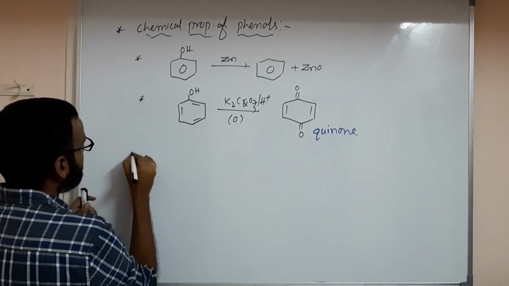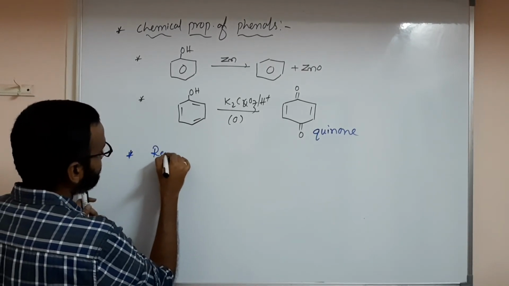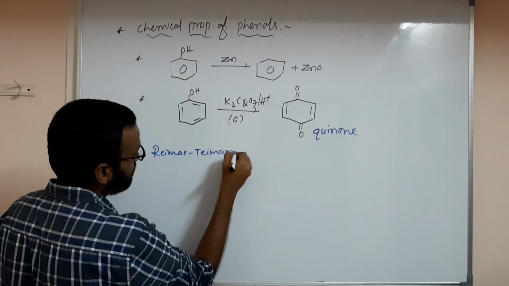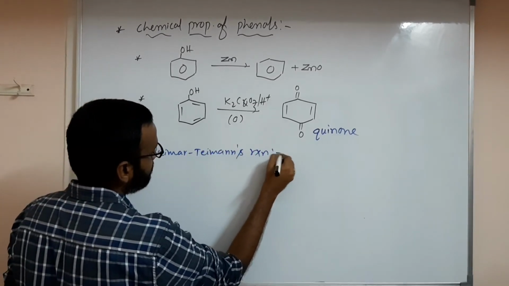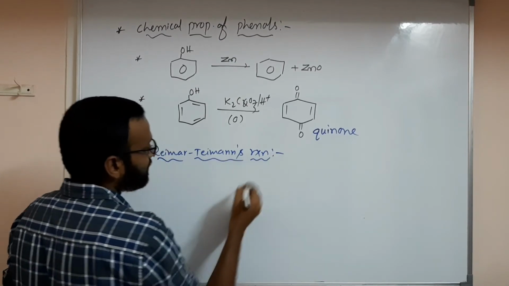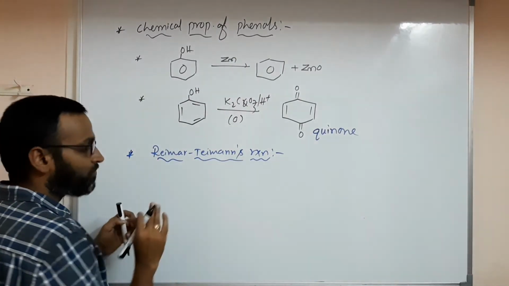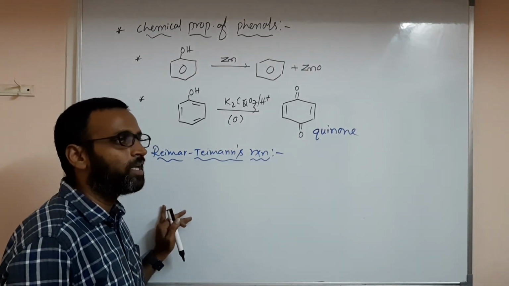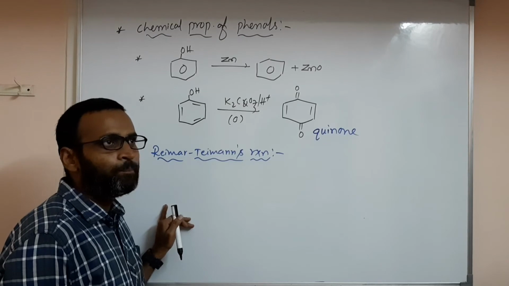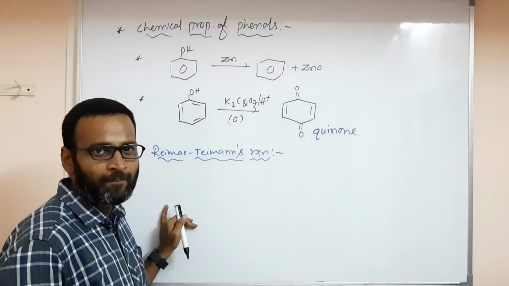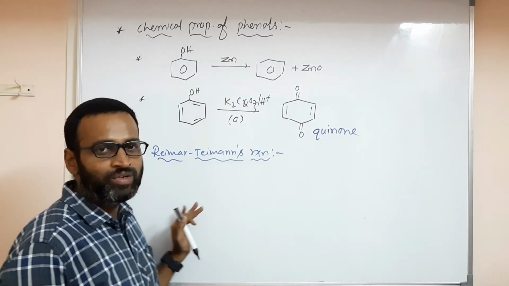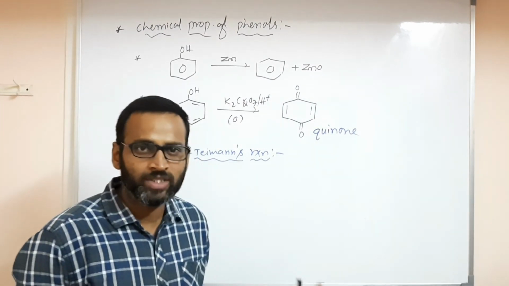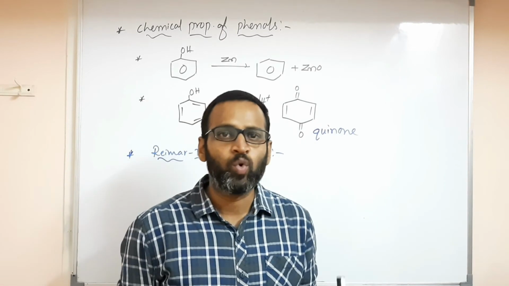Okay, sir. Next, the most important thing is the Reimer-Tiemann reaction. What is the Reimer-Tiemann reaction? Don't remember it like chloroform plus CHCl3 and base gives, that is a waste of time. In the Reimer-Tiemann reaction, phenol with chloroform in the presence of base gives salicylaldehyde, C6H4(OH)CHO.